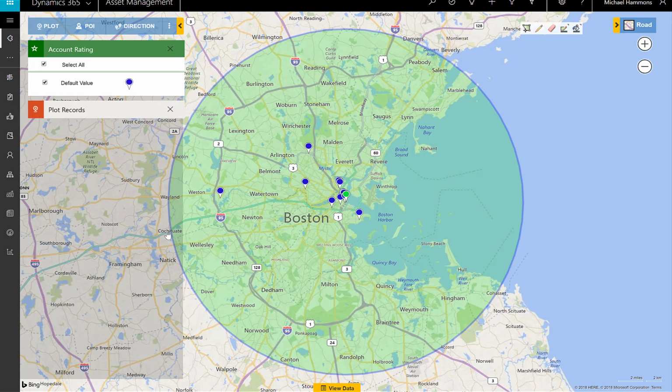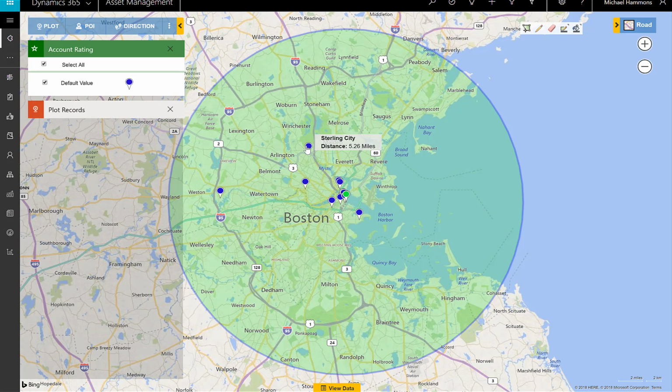And again, AI has provided the detail and data behind these ratings so that I know which one of these have the higher propensity to close more business. So we can see we've got a number of those records here. If I want to hover over those, it'll tell me more details about those. And I can certainly click on these and it'll take me to the details of those.